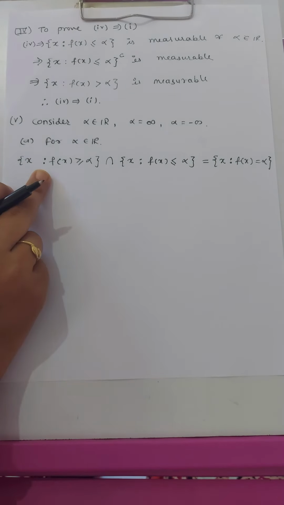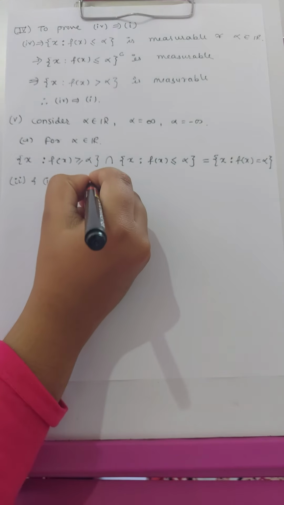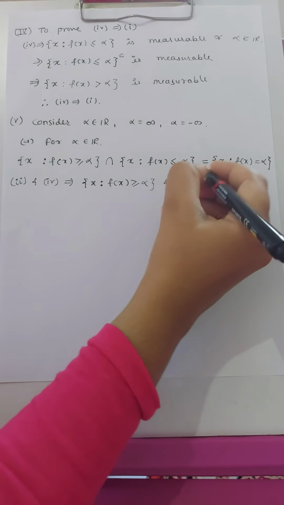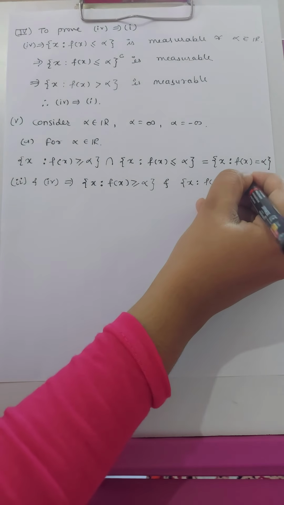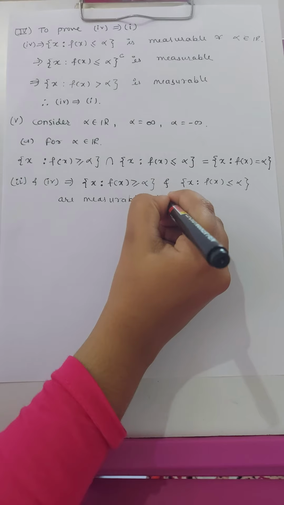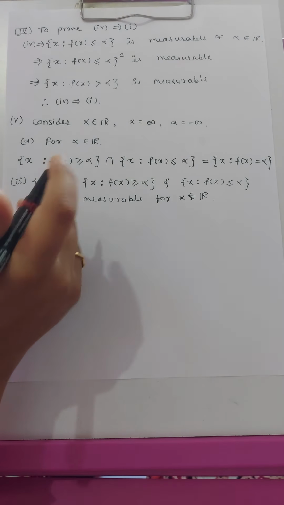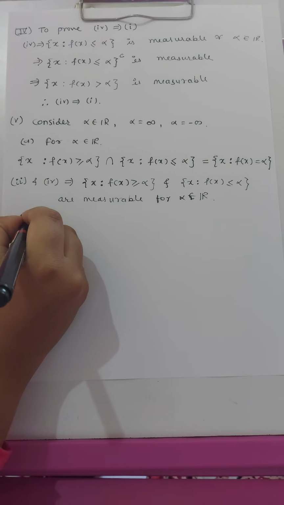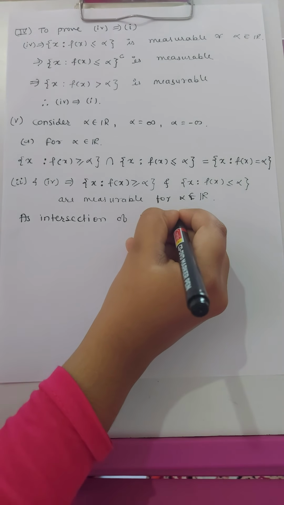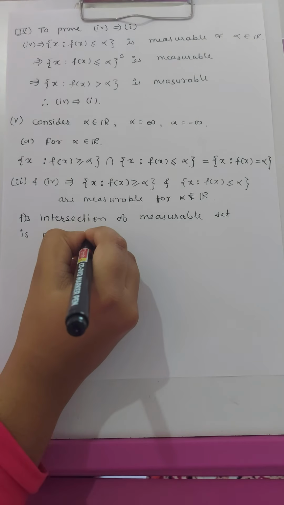Now from the second and fourth conditions, the set of x such that f(x) is greater than or equal to alpha and the set of x such that f(x) is less than or equal to alpha are measurable for all alpha belongs to R. So the intersection of measurable sets will also be measurable.